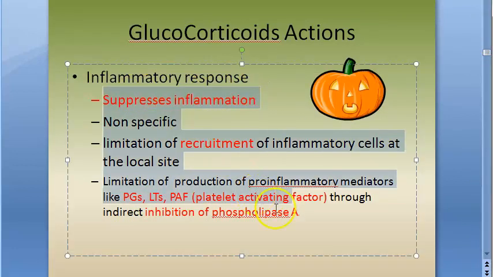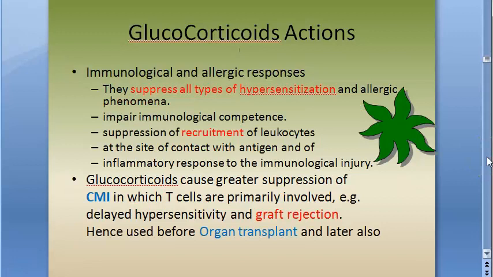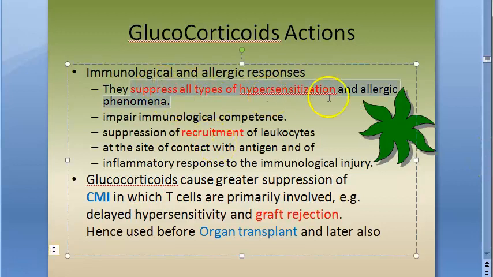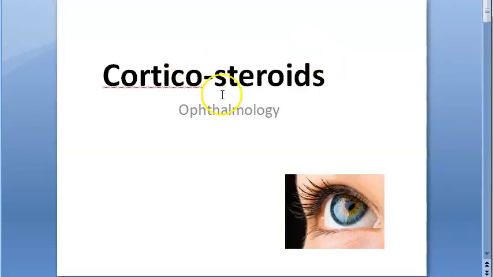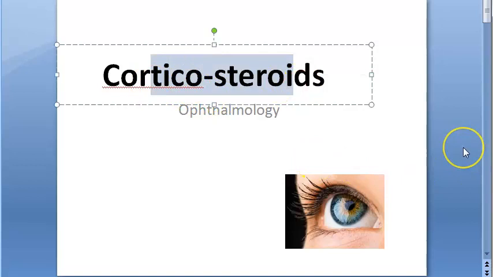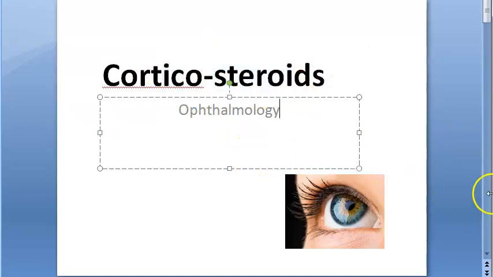So why are we using glucocorticoids? Mainly because it suppresses inflammation. This is what we need, the action we actually need in the eye. It also suppresses hypersensitivity, and it is given before organ transplant. So there are a lot of uses of corticosteroids, and we have seen a lot more in pharmacology. Anyway, now let us look at it from the perspective of ophthalmology.